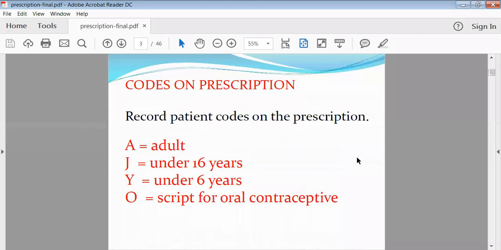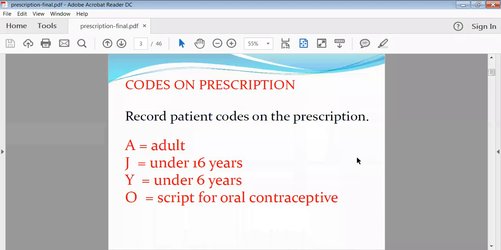Then J is written. J indicates the patient is 16 years old or below 16 years of age. Then Y is written for those patients who are 6 years old or below 6 years of age. Then O is written for oral contraceptive medicaments. So these are the symbols utilized by your pharmacist while preparing your medicaments.